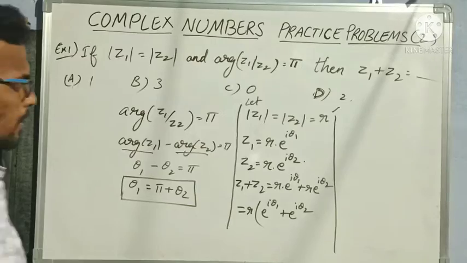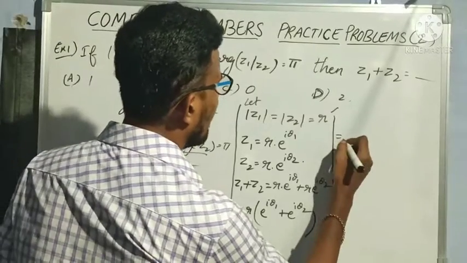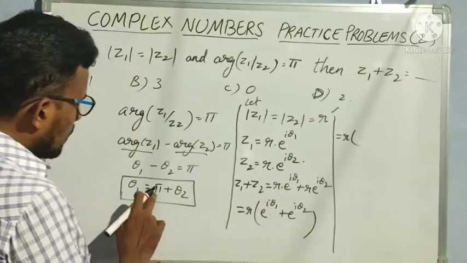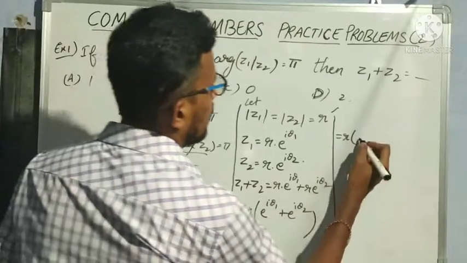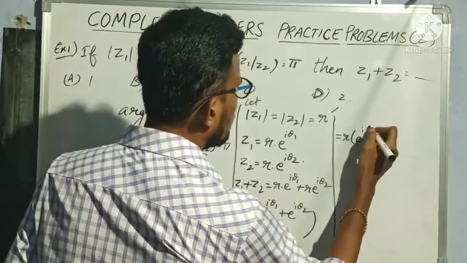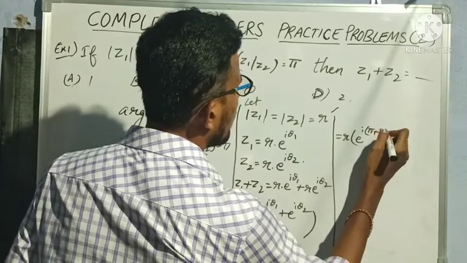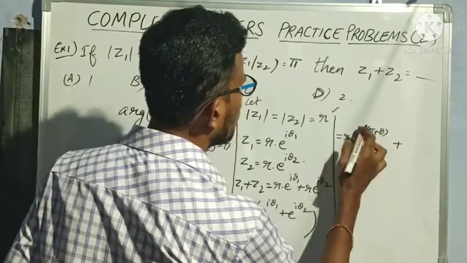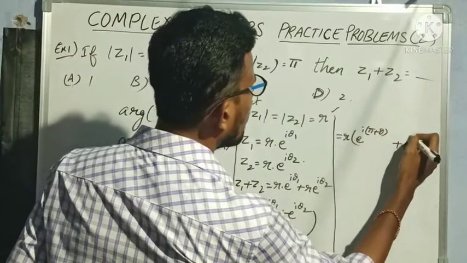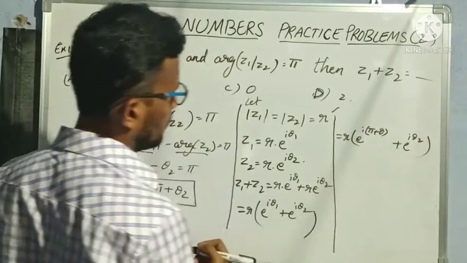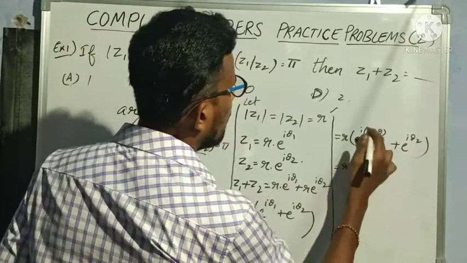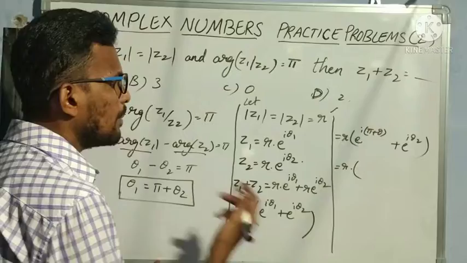Now in the place of theta 1, I substitute pi plus theta 2. So it is r into e power i into pi plus theta 2, plus e power i theta 2. Since a power m plus n can be written as a power m into a power n, we proceed.